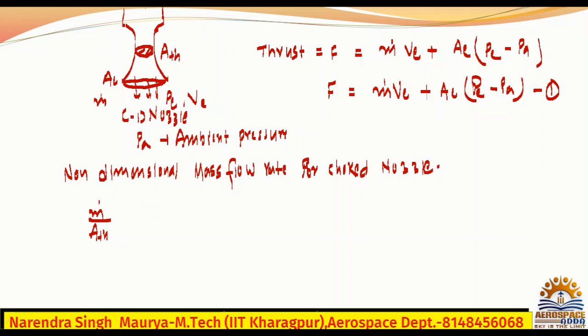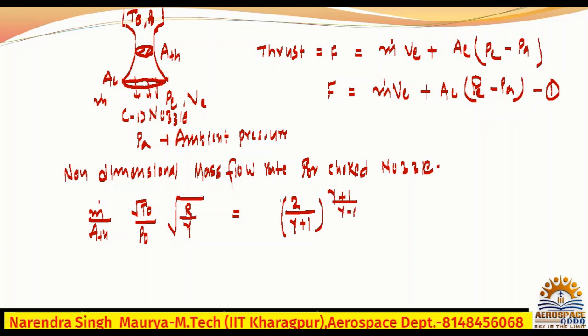Okay, the chamber pressure, you just say this is the chamber, so the chamber temperature is T naught and the chamber pressure is P naught, the total pressure and total temperature. m dot divided by P naught ATH, this is the formula, a very generic formula for the non-dimensional mass flow rate. Okay, I hope you all know this: 2 upon gamma plus 1, whole power gamma plus 1 divided by gamma minus 1. This is the value of the mass flow rate, and this is what basically defines the choked nozzle.